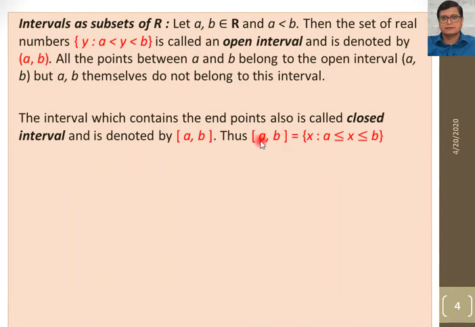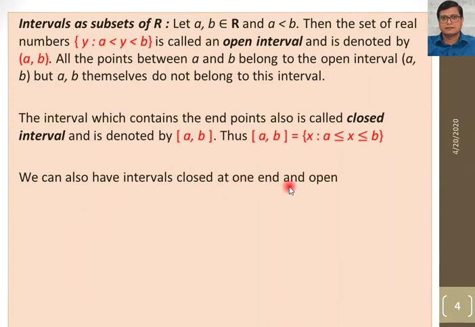So what is the definition here? [A, B] is the set of x such that x is greater than or equal to A and less than or equal to B. Now see the difference. Here y is greater than A and less than B. Now in the closed interval x is greater than or equal to A and less than or equal to B. We can also have intervals closed at one end and open at the other.